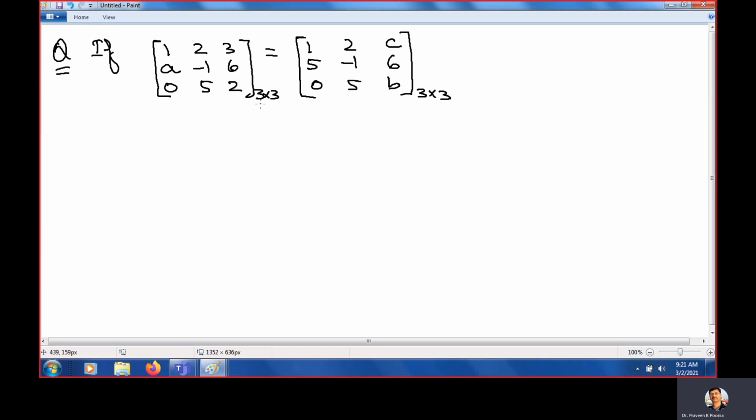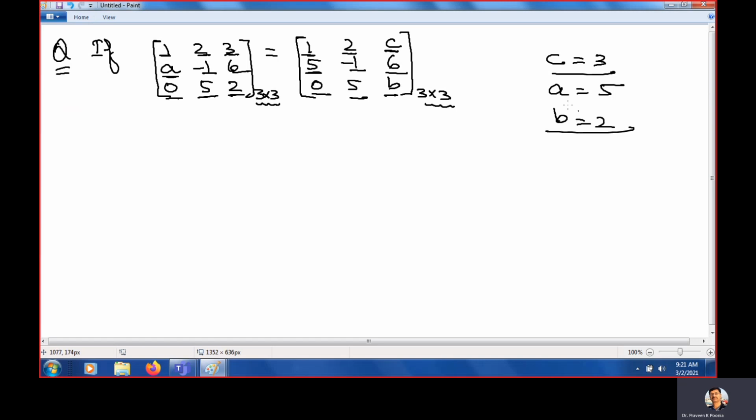Look, these two matrices are equal, meaning their sizes are equal. Now corresponding entries: 1, 1, 2, 2, 3, C. So what is the value of C? The value of C is 3. A is 5. Okay, the value of A is 5. Minus 1, minus 1. 6, 6, 0, 0, 5, 5, 2, B. So the value of B is 2.